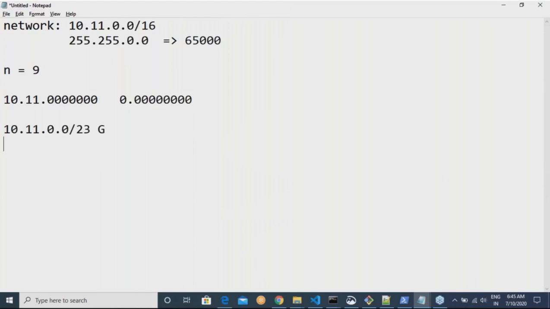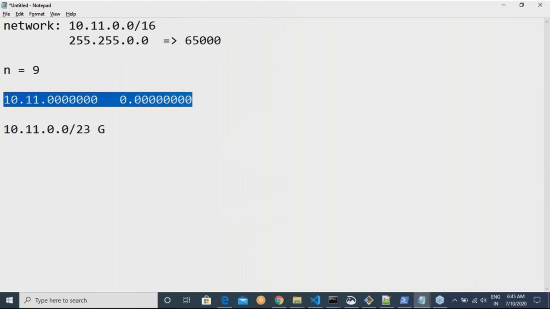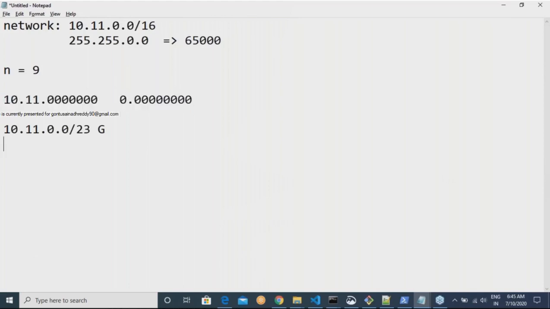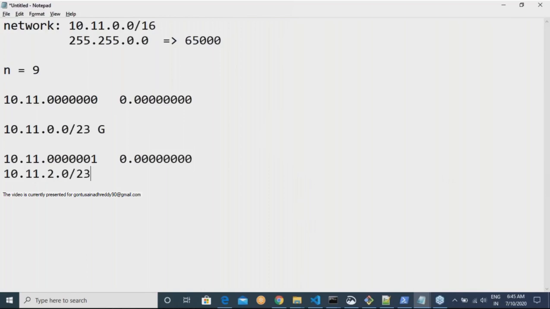And now the first floor would be 10.11.2.0/23. This is your first floor. 10.11.4.0/23, that is your second floor.